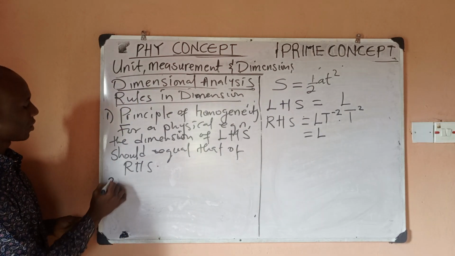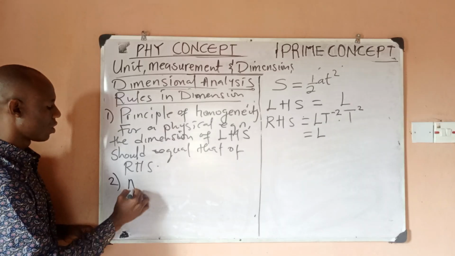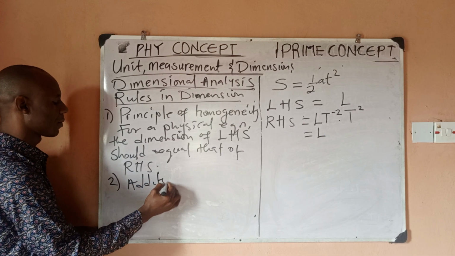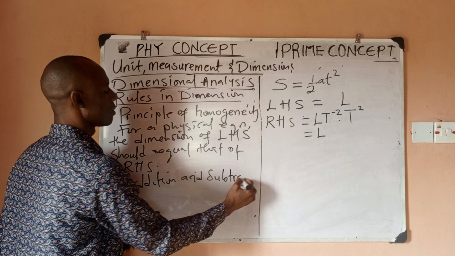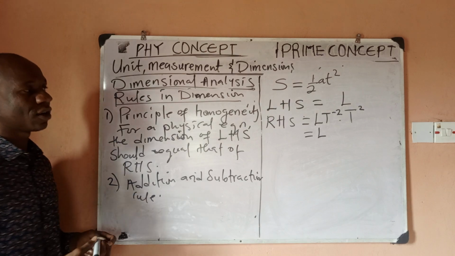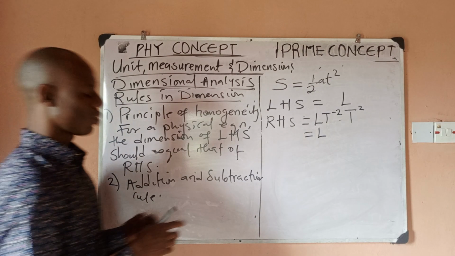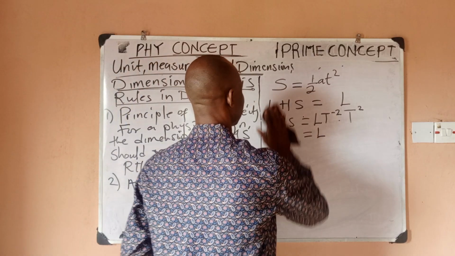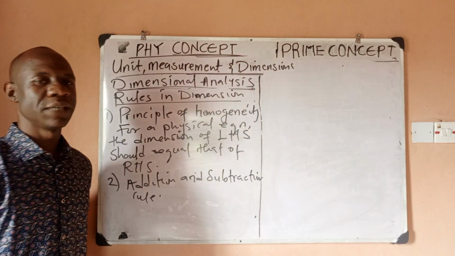Number two, we're looking at rules. Number two, we want to talk of addition and subtraction rule. That's what I call it, addition and subtraction rule. What does this rule say? That two or more physical quantities can be added or subtracted only if they have the same dimension.